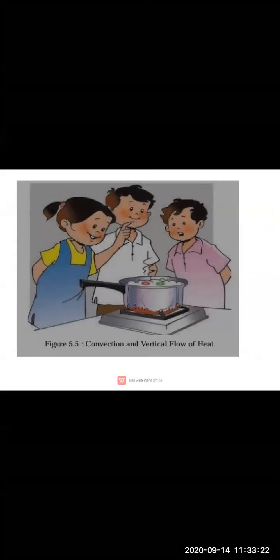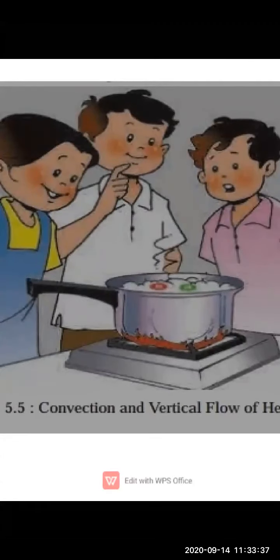Now see what happens, water expands on heating. When we start heating water, it expands. The hot water from the base moves upwards. The hot water present in this base will move upward, and the buttons placed in that region will also move upward.